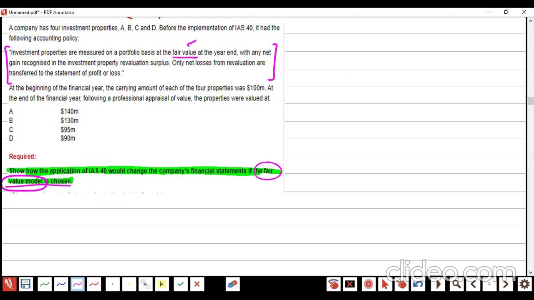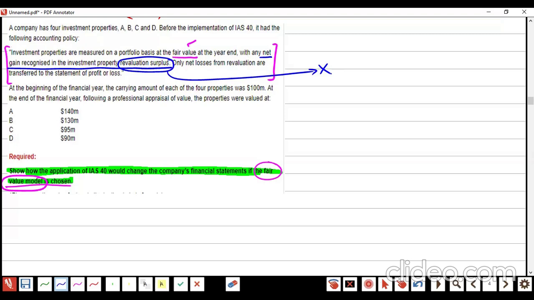This is correct. With any net gain recognized in investor... Astaghfirullah. This is wrong. Why is the net gain of investment property on revaluation going there? Are they crazy? This is wrong. Am I right?